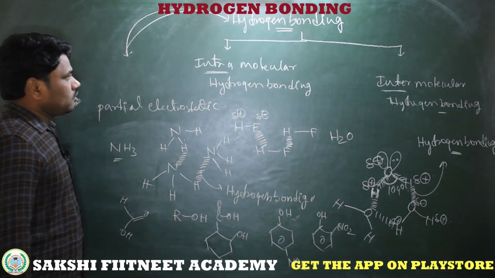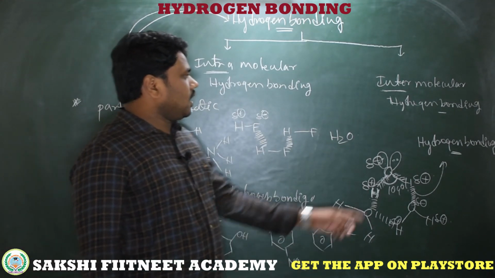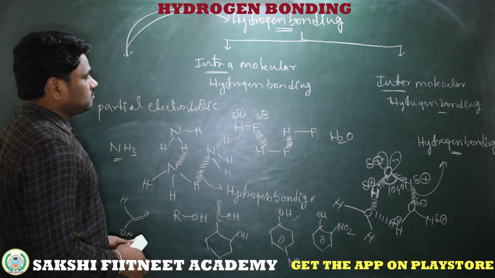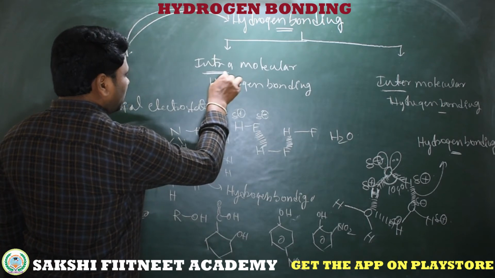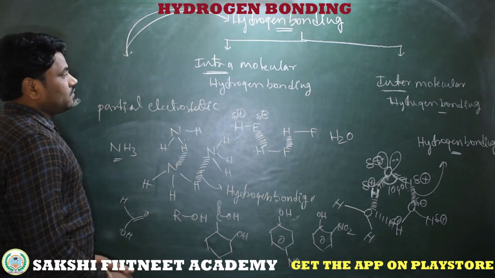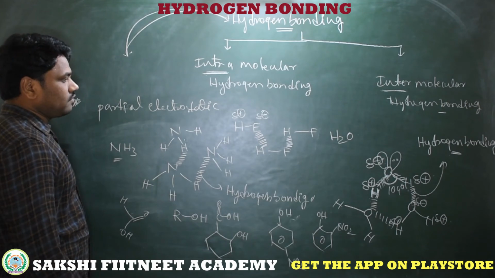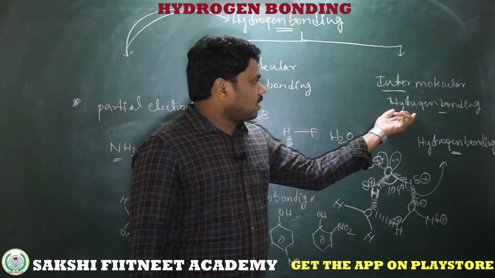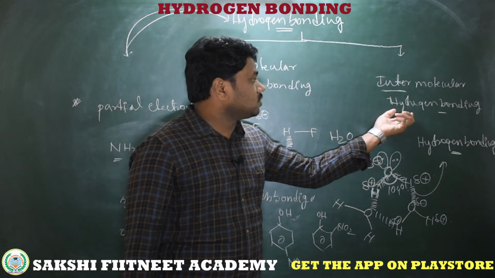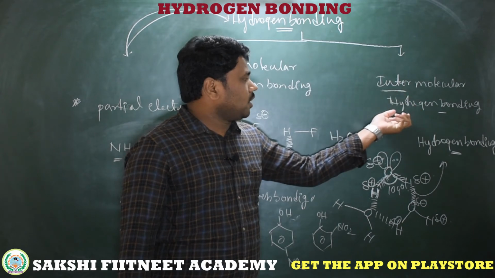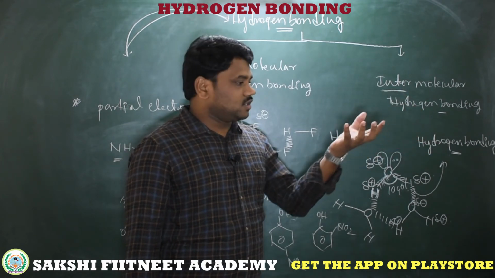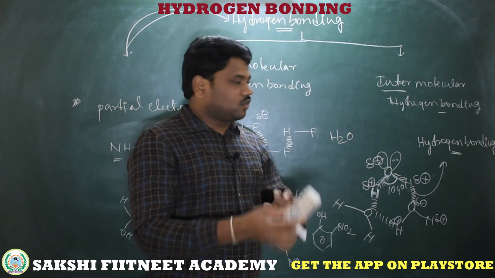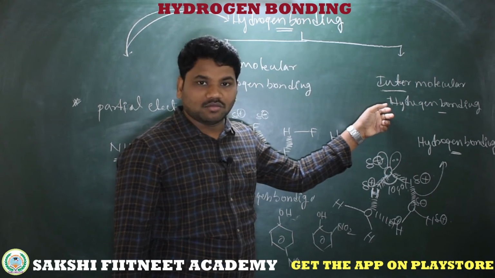Next, coming to intramolecular hydrogen bonding and intermolecular hydrogen bonding. Intra means within the molecule. But before this, I am taking examples of intermolecular hydrogen bonding. What is intermolecular hydrogen bonding? It is the hydrogen bonding between molecule to molecule, where one molecule has hydrogen bonding with other molecules.